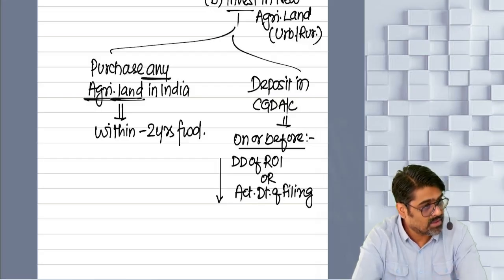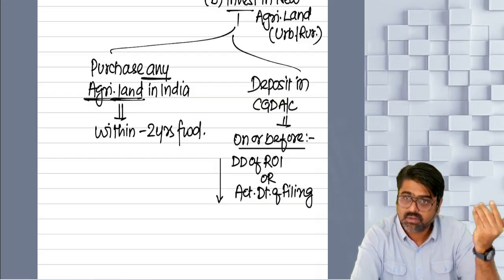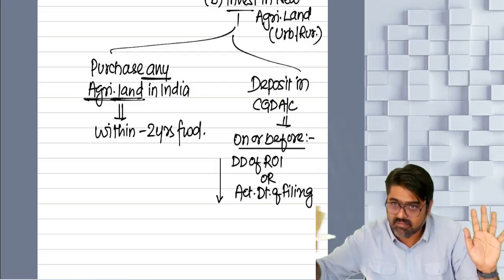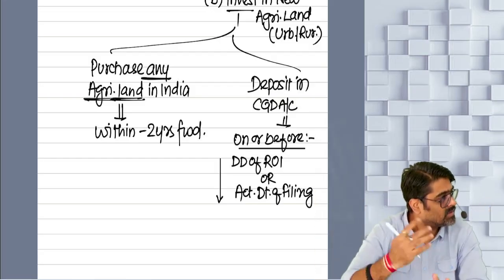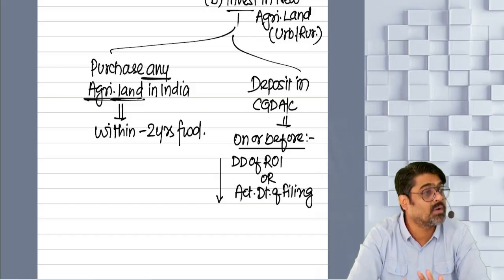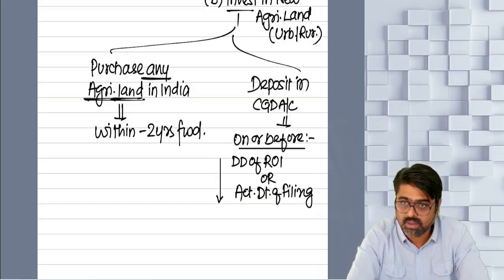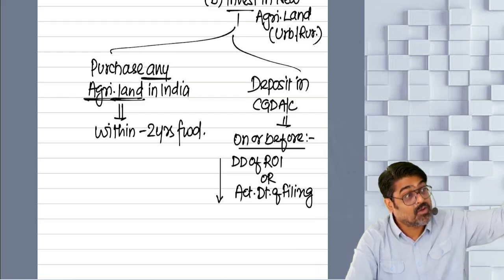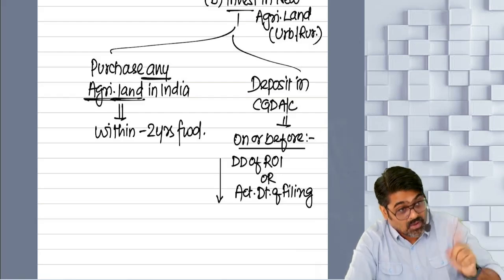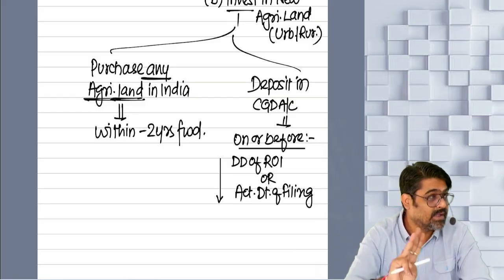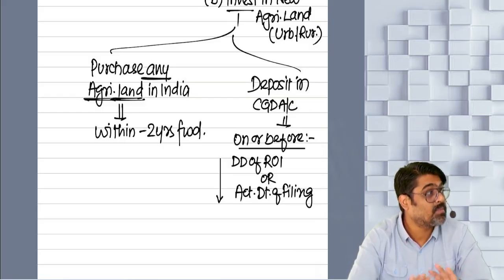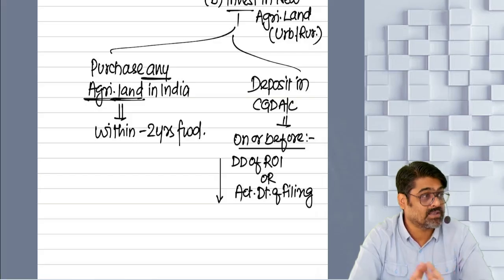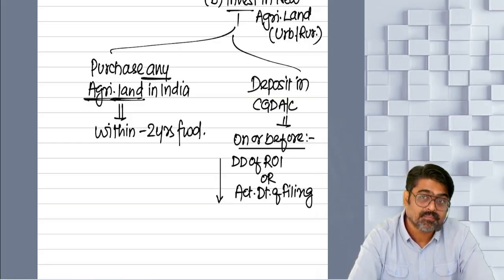Do I have to talk about that again and again? Or once done, it is applicable everywhere. Wherever the CGD will come, the same discussion is going to be happening. Yes or no? So I'm not again and again going to tell you that. Okay? Now next one, the new agricultural land. The lock-in period of new residential house property was 3 years. So the lock-in period of new agricultural land will also be 3 years. Within 3 years from the date of purchase, the new agricultural land cannot be sold or transferred. Yes or no? If you do that, then